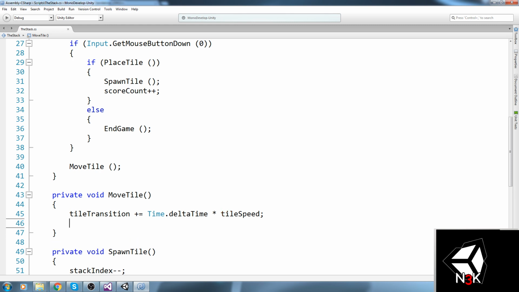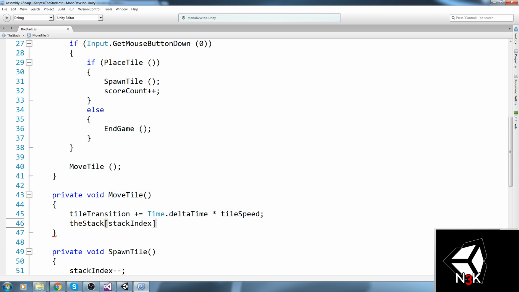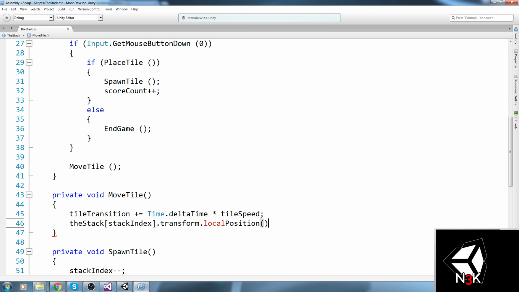And then what we did is actually move the position of the current tile, which is the stack at the stack index, is moving its local position. Now it's really important to move the local position and not the actual world position, and the reason is because we're going to be moving the stack as well. So the stack is going to go down every time we add a new tile to it.